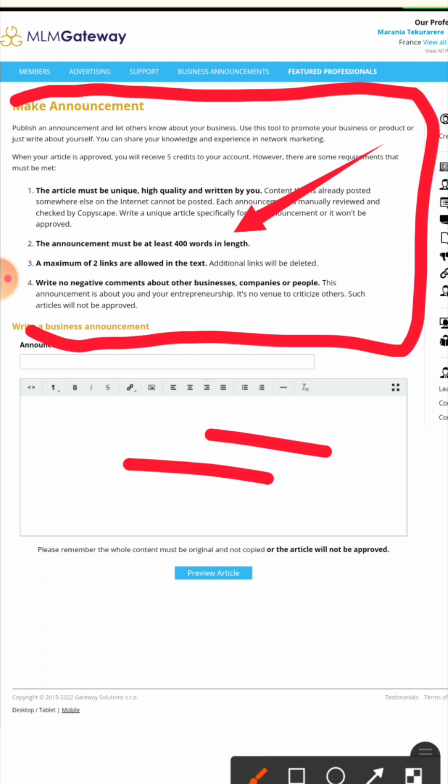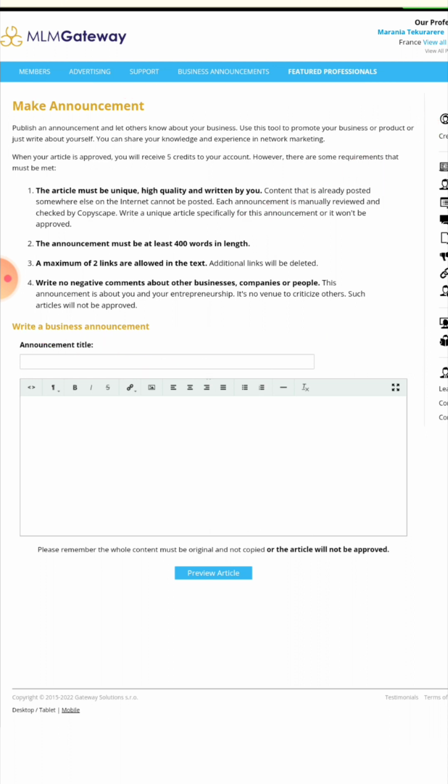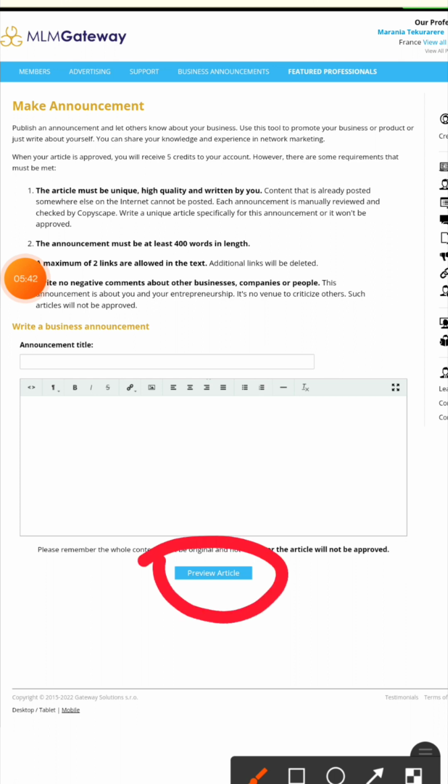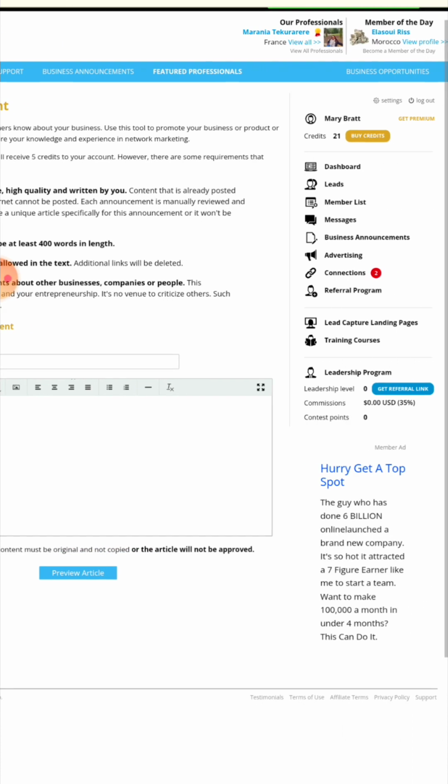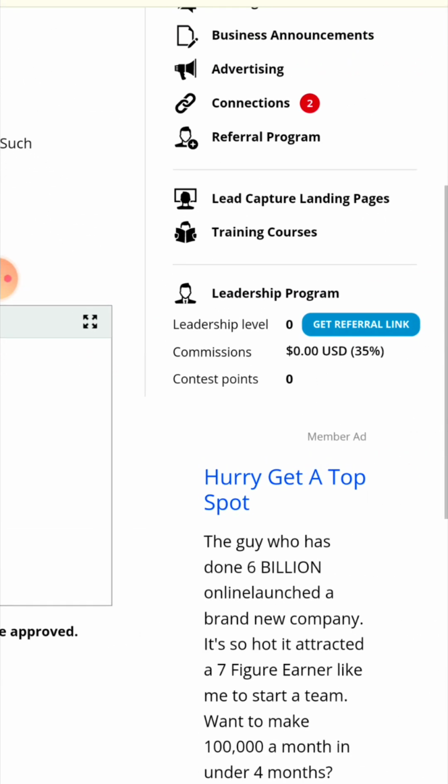When you put it in the box below, make sure that you add your affiliate link, and you also put the title. When people go through your program, they'll be able to click on your link and purchase your products. Like I said, there are millions and millions of people who are coming to this platform to get business opportunities, so don't be left aside. When you are done writing, you click on preview article, and your article will be published on this platform.